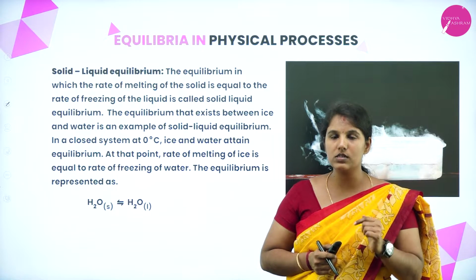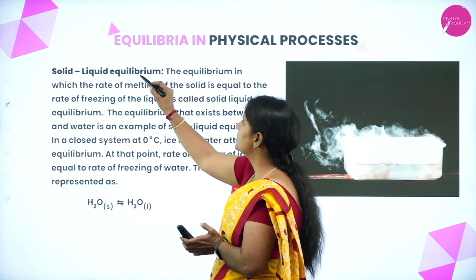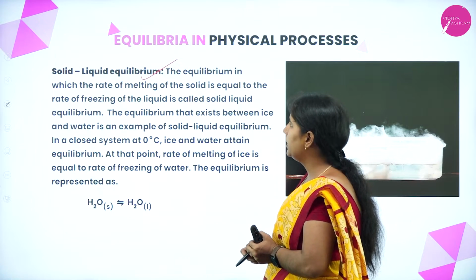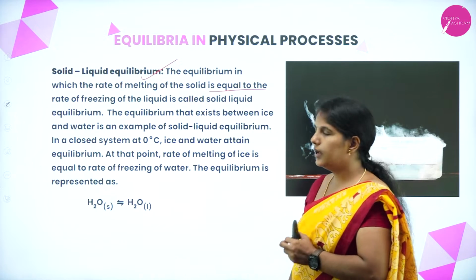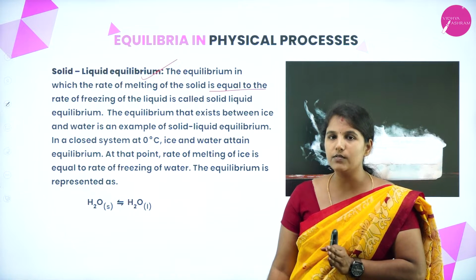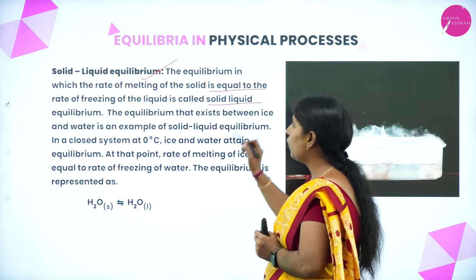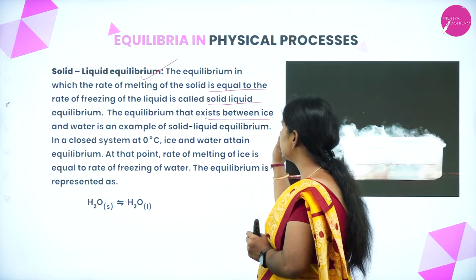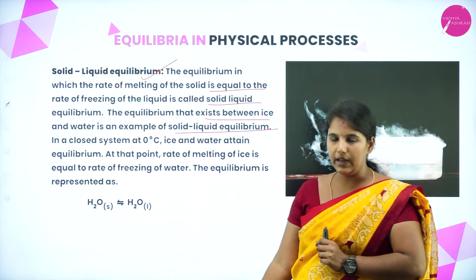Next, equilibrium in physical processes. Equilibrium in physical processes is classified into three types. The first one we will see is solid-liquid equilibrium. It is the equilibrium in which the rate of melting of solid is equal to the rate of freezing of liquid. What does it mean? The rate of melting of solid being equal to the rate of freezing of liquid is called solid-liquid equilibrium. The equilibrium that exists between ice and water is an example of solid-liquid equilibrium.